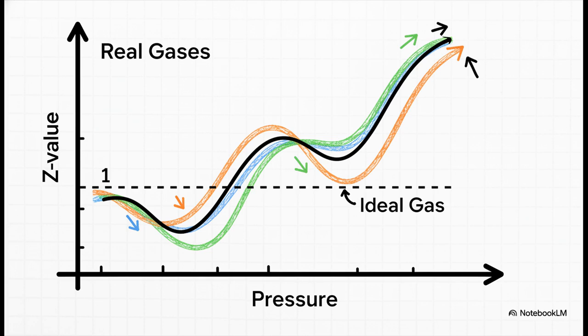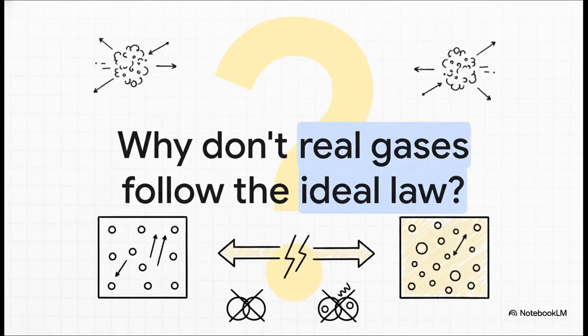But when we look at real gases, the story gets way, way more interesting. Their Z values are almost never 1. They dip down below 1, then they curve back up and shoot way above it, especially when you start cranking up the pressure. This is the smoking gun, right here. This is the proof that the ideal gas law is failing. So this gets us to the big mystery. Why? Why does reality stray so far from our perfect little model?